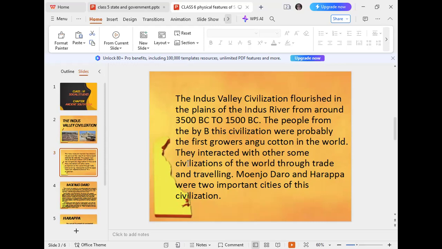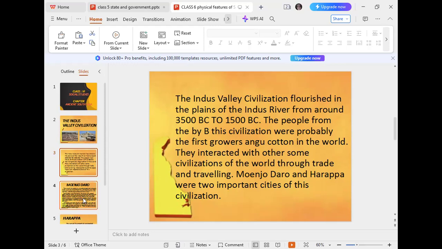And these civilizations later interacted with other civilizations of the world through trade and traveling. Some people from other civilizations or other regions of the world visited or conquered these areas, so they came there, and the people of Mohenjo-daro and Harappa also migrated towards different areas and different civilizations. So the people of these two civilizations traveled much for the purpose of trade towards different civilizations.